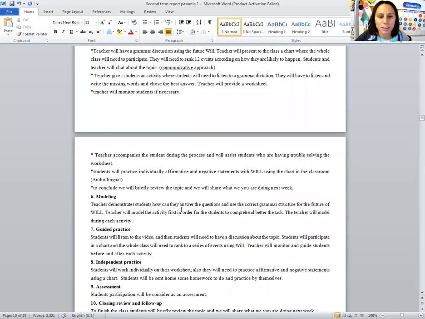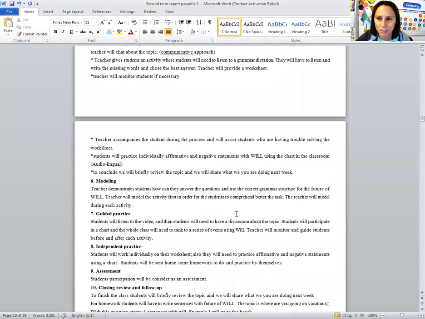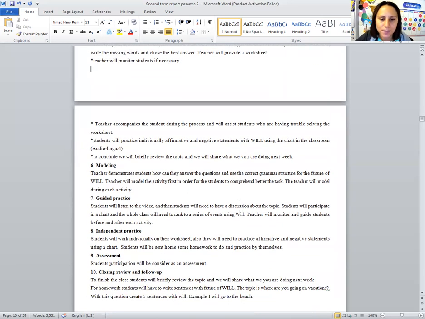As a modeling, I will demonstrate for all the students how they can answer the questions, using the correct grammar and structure for the future will. I will model the activity first so the students can have a better idea of what the topic is going to be about, and I will model each of the activities planned in this lesson plan.